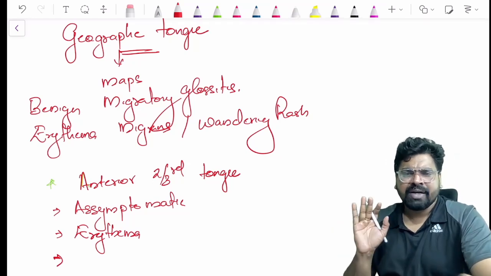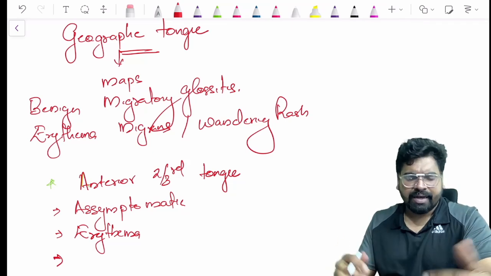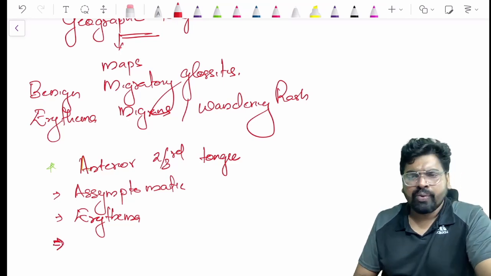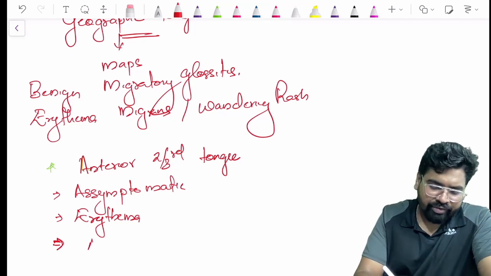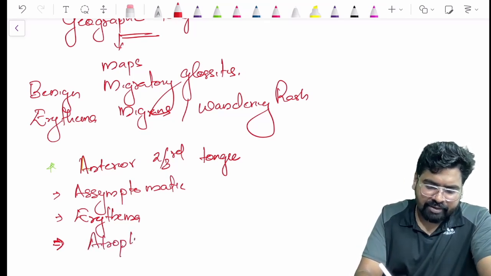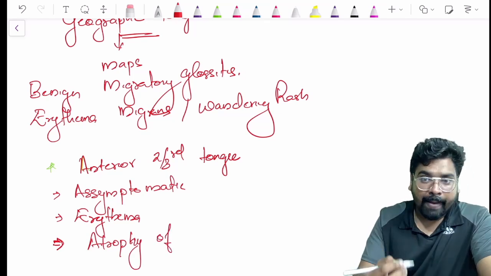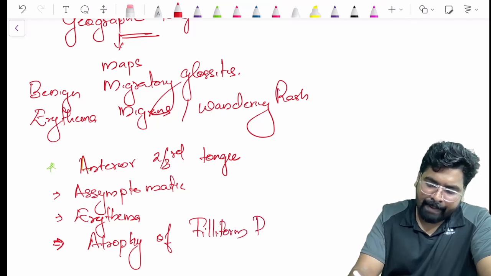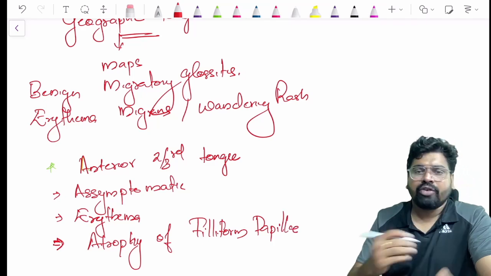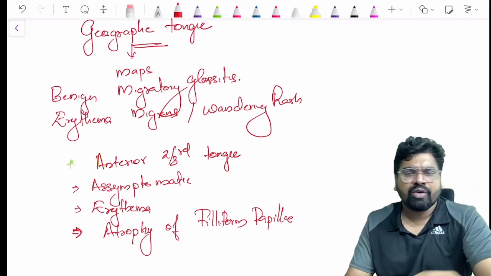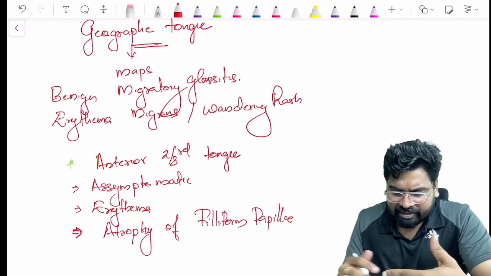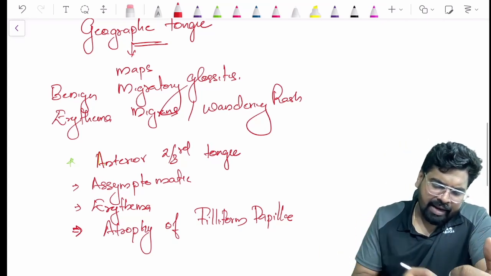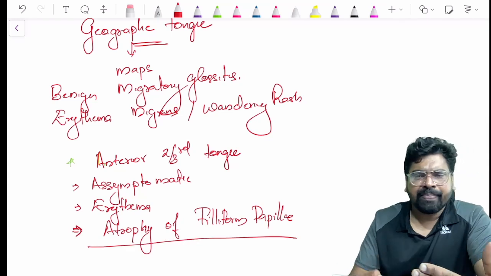She is having no burning sensation, no pain. That is seen in the anterior two-third of the tongue, and this redness, the areas of redness, is due to a loss of papilla. We say atrophy of papilla. There is atrophy of which papillae? It is the filiform papillae. The filiform papillae is lost there, and you can see there is a zone of demarcation of this redness. This condition is called geographic tongue.